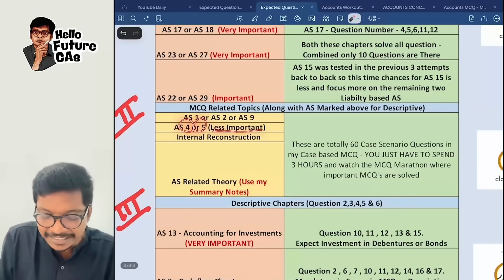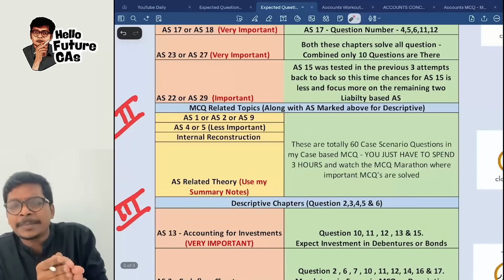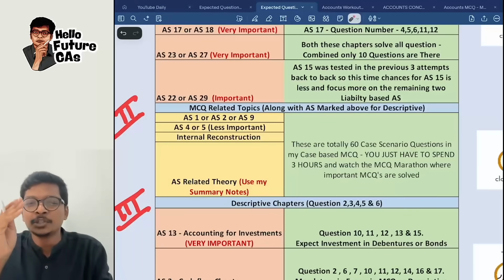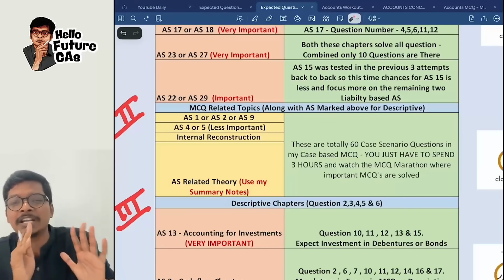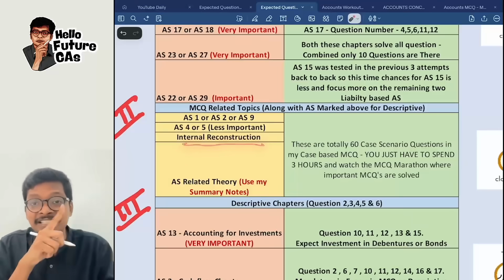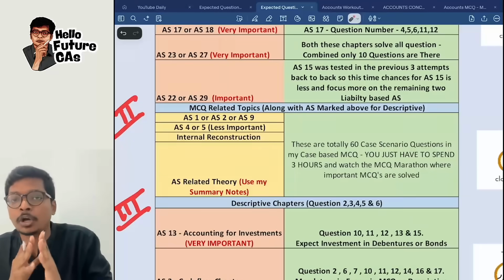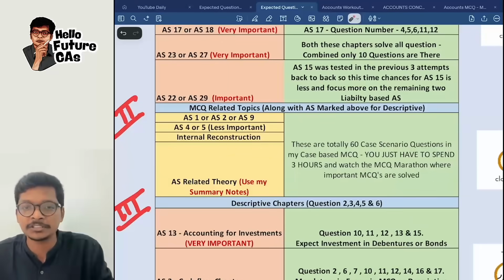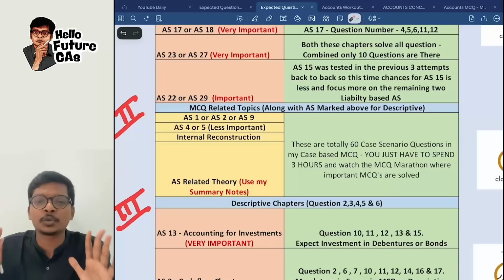AS4 or 5, I am saying less important because in the latest May 26, both were tested. And these are tested only once in 3 attempts. So for September, keep AS4 or 5 to the last. Then internal reconstruction, last time in May 26, that is the most controversial question, where the journal entry, because you didn't write that 50 or 10, you lost marks. So this time it will be shifted to MCQ.